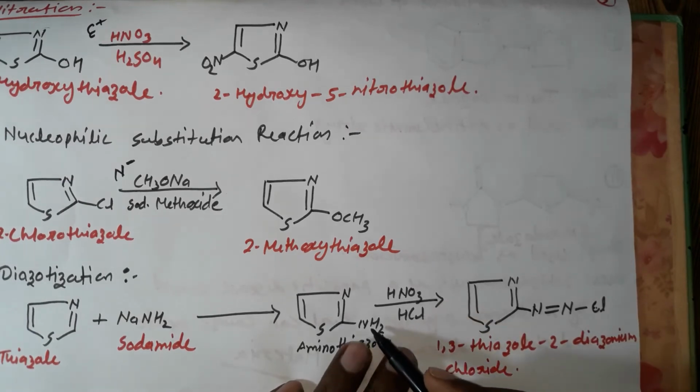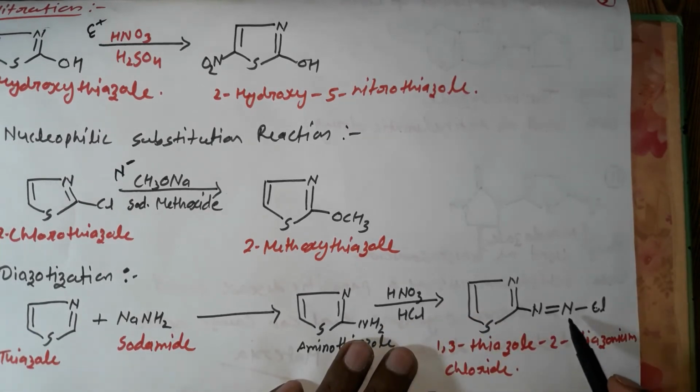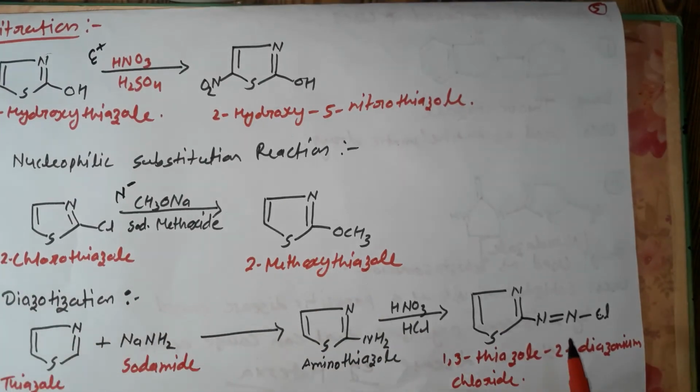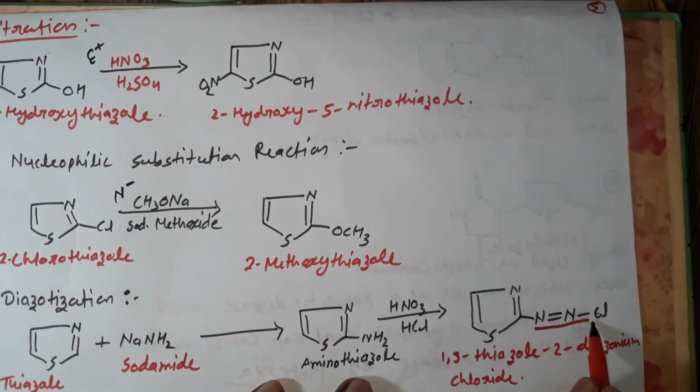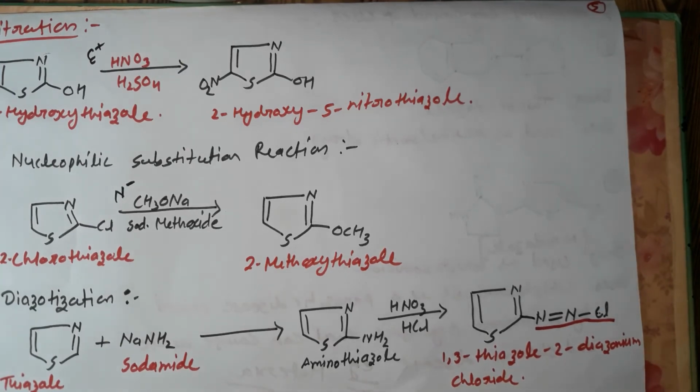One nitrogen will react with this amine group and form diazo, and one chlorine will also react at this position, so it will form diazonium chloride. This is the diazonium chloride and this is thiazole. So the name of the compound is 1,3-thiazole-2-diazonium chloride. This is all about the reactions of thiazole.